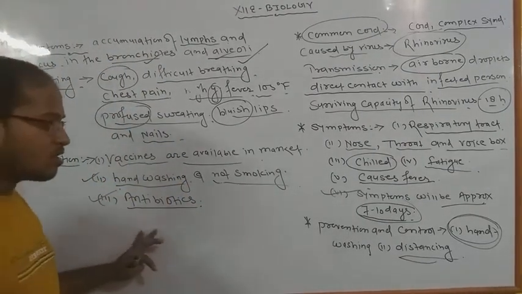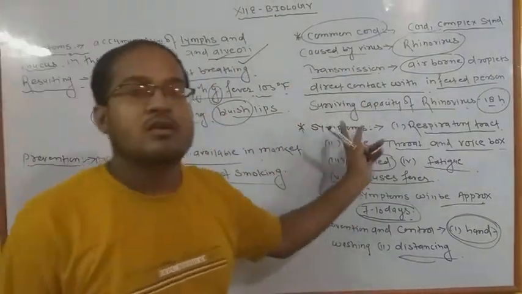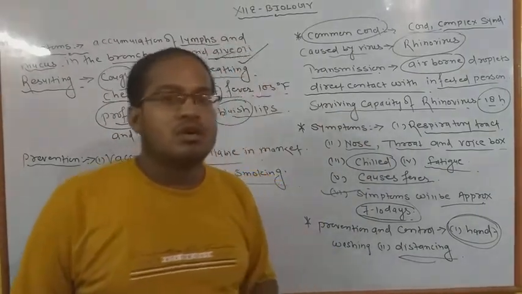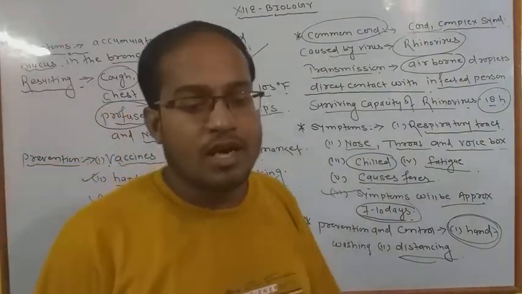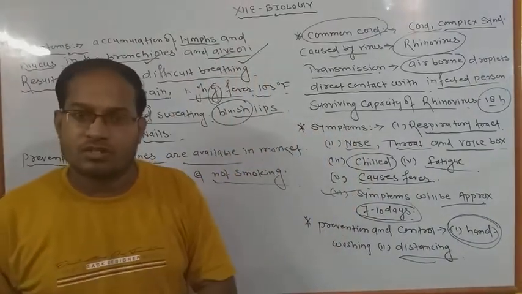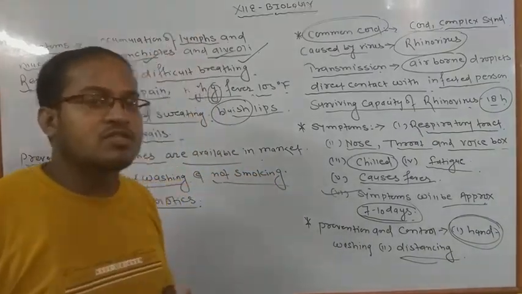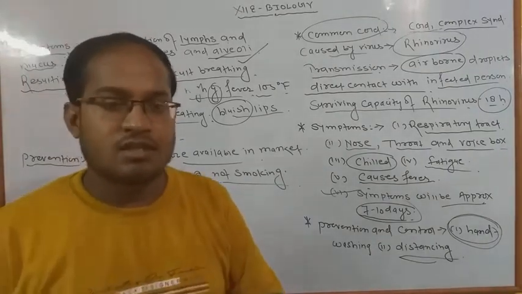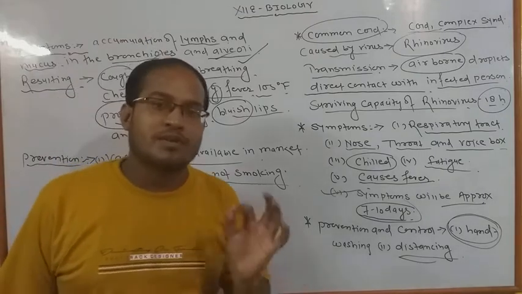Now apart from that, we have discussed common cold and pneumonia. Both are important topics for exam purposes, and you will have to write them. I am giving two questions separately. First question: what do you mean by common cold, and write its causative agents, symptoms, control and prevention. Four steps you all have to write in an answer very clearly. Second question: what do you mean by pneumonia, its causative agents, its symptoms, and how we can control pneumonia, and its prevention and control.